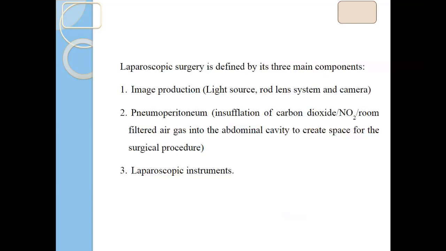Chemistry, because we need some chemicals, anesthetics, for induction and maintenance of anesthesia. And biology, because you should know the anatomy of the particular animal, the abdominal structures and so on. That's why it is a combination of physics, chemistry and biology.